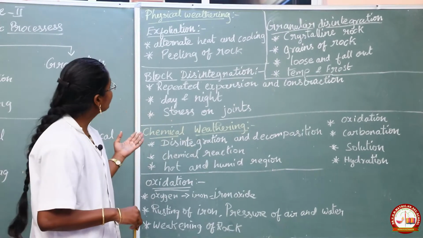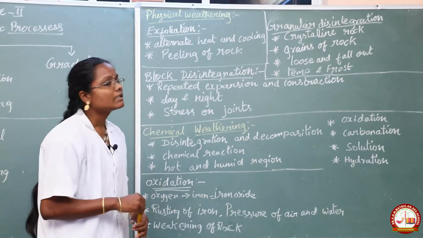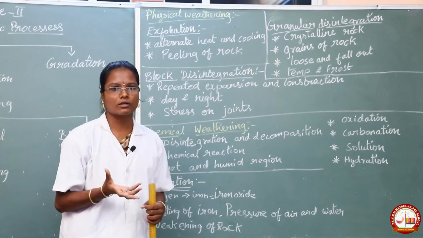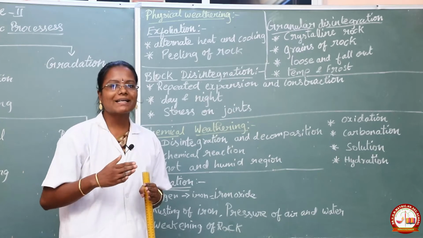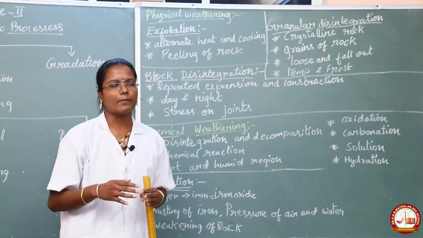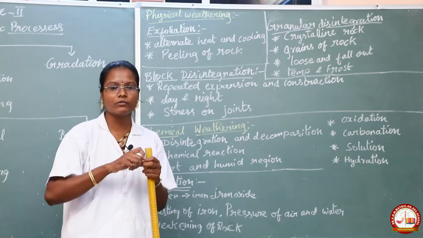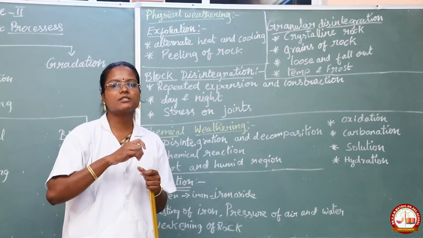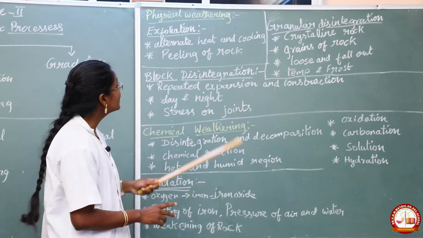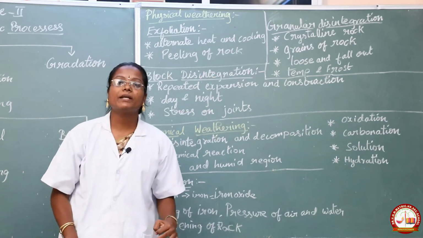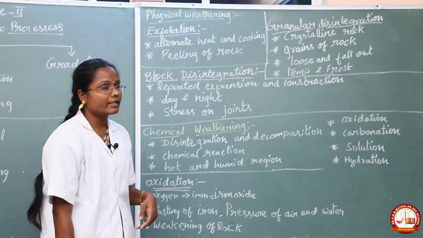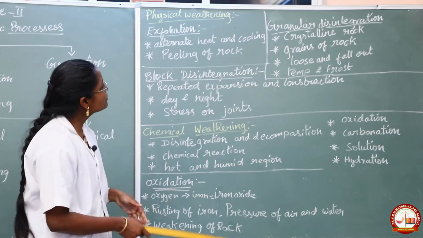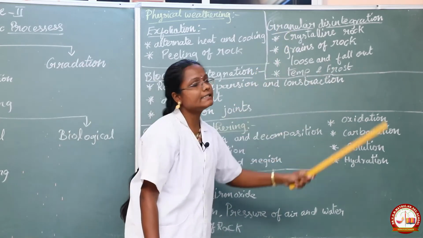Due to this frequent heating and cooling, the rounded rock cracks, and a peeling of the rock happens. What is peeling of rock? When you peel an onion, it comes off like separate sheets. Like that, the peeling of rock happens in exfoliation.